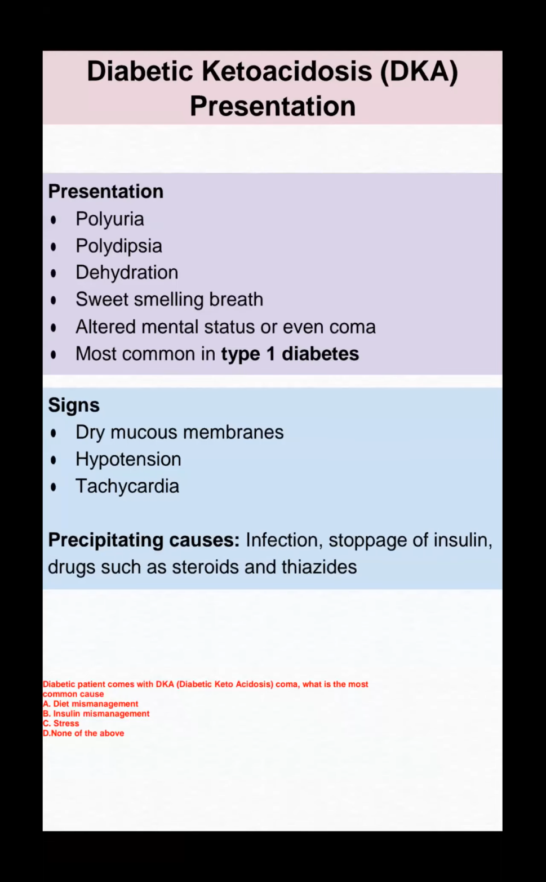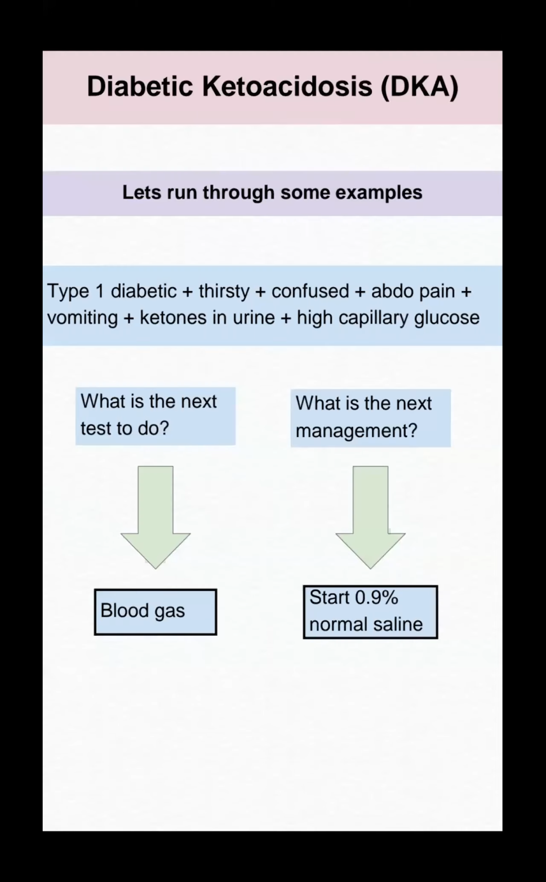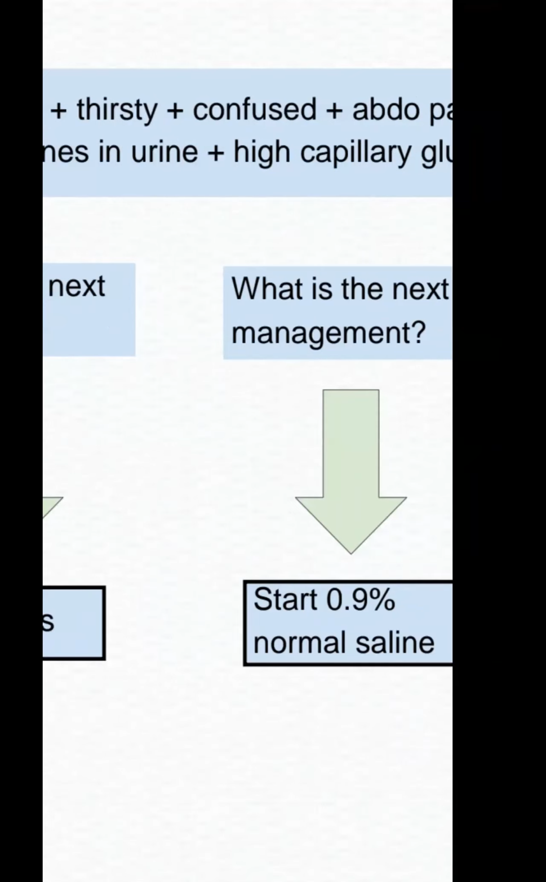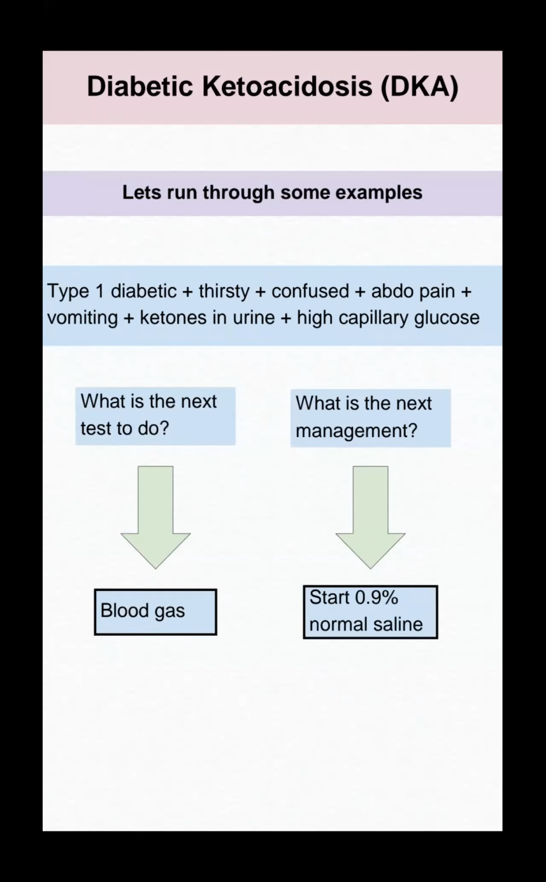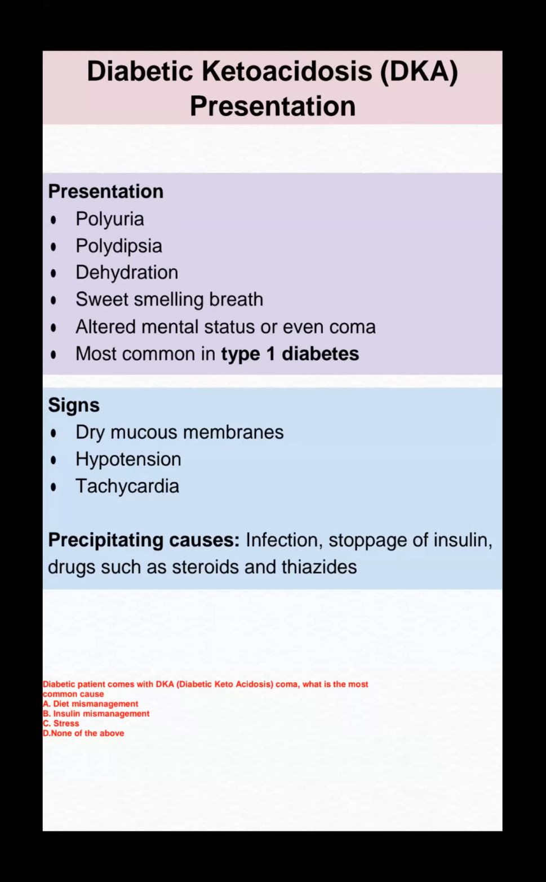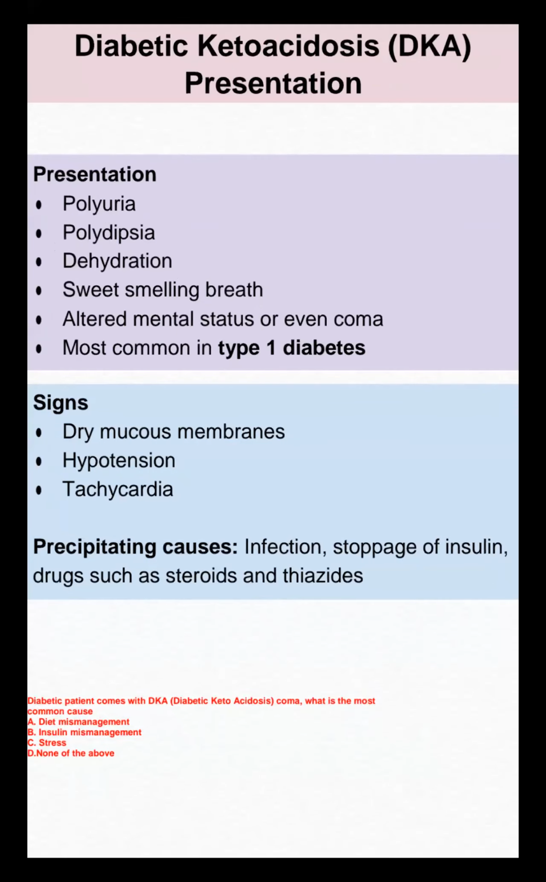Diabetic ketoacidosis I already discussed. A patient comes to my hospital with polyuria, polydipsia, dehydration. Type 1 diabetes mellitus is a common etiology causing diabetic ketoacidosis. The signs are hypotension and tachycardia. Precipitating factors I already discussed.